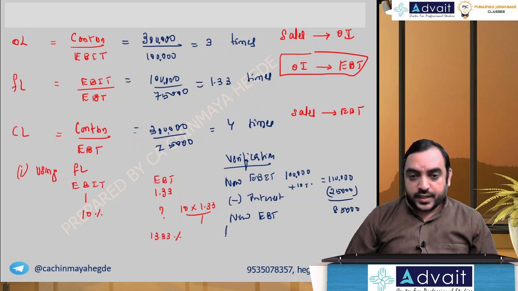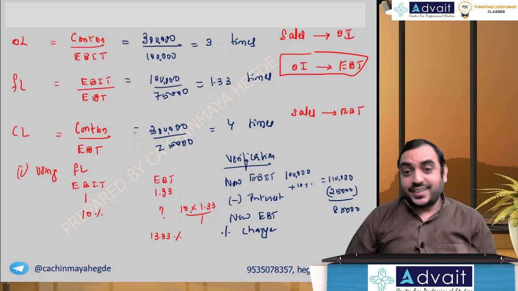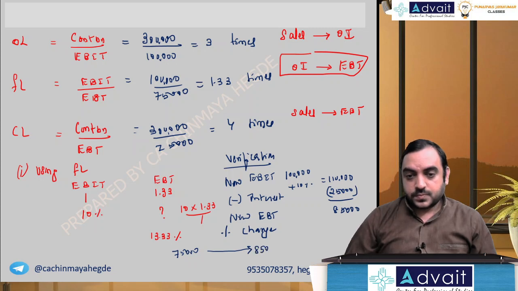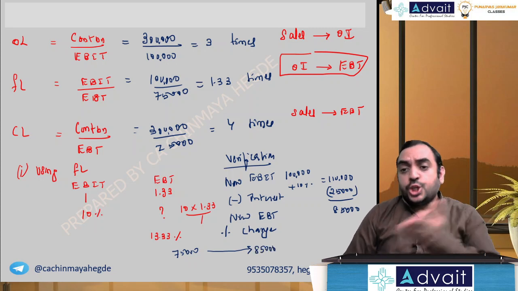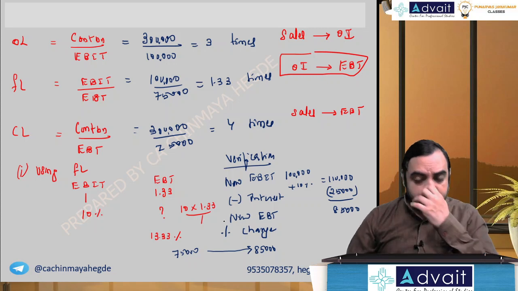So what is the percentage change? How do you calculate the percentage change? What was the previous EBT? It was 75,000, right? 75,000 became 85,000. So what is the increase? Increase is 10,000.